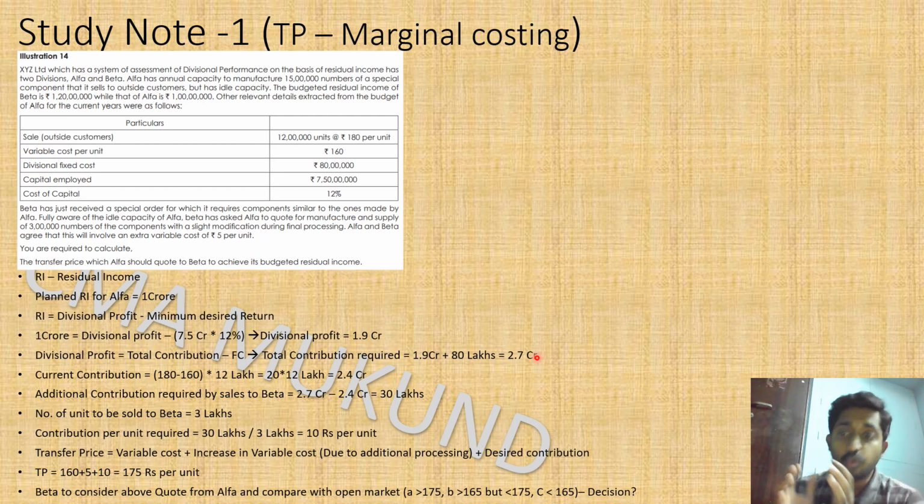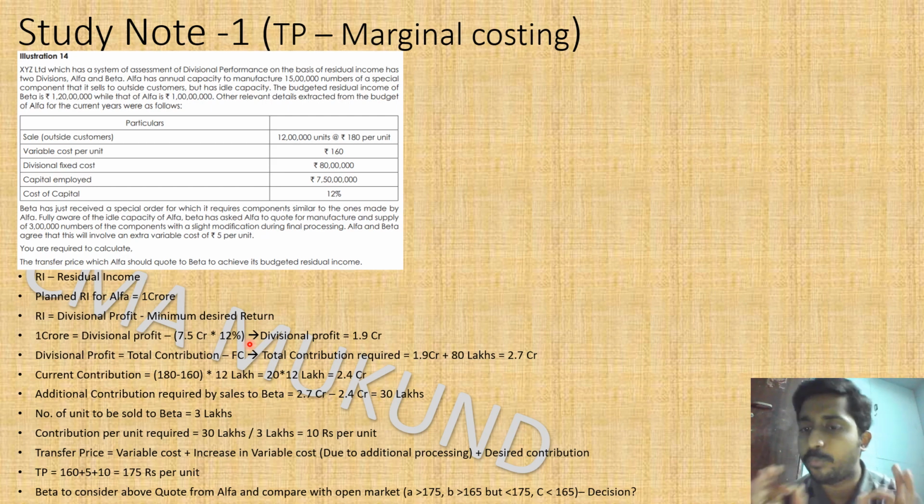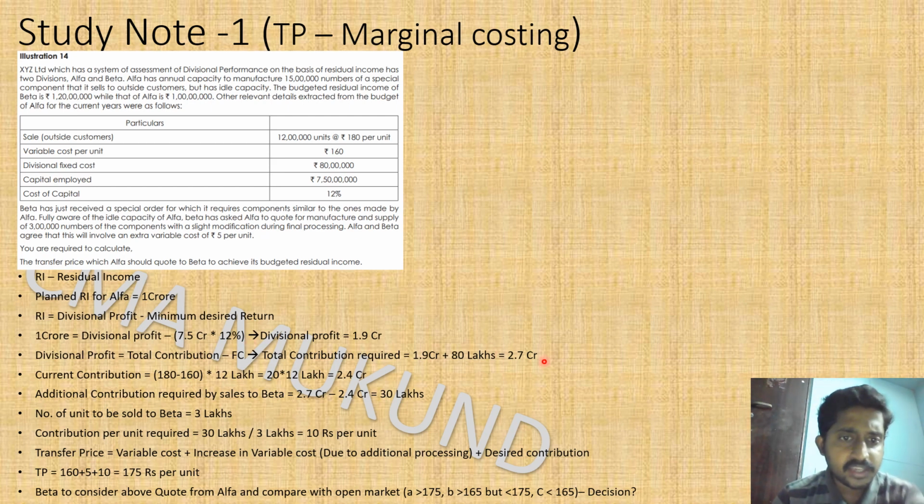So you have to make 2.7 crore of contribution to cover your fixed cost of 80 lakhs, to give 1 crore towards the residual income as per the budget, and also the desired return for the management, which is 12% on 7.5 crore, which is 0.9 crore or 90 lakhs. So 90 lakhs plus 80 lakhs plus 1 crore, everything put together, comes to 2.7 crore. From the contribution side, you have to earn 2.7 crore so that the target residual income is achieved. Okay, clear guys? I request you to rewind and see if you have any queries.